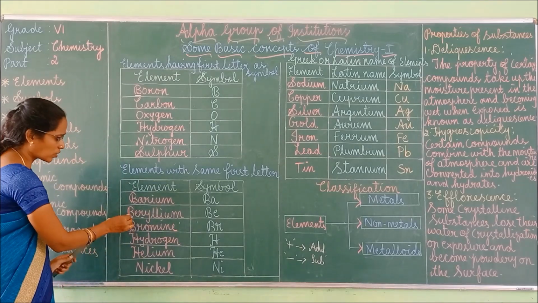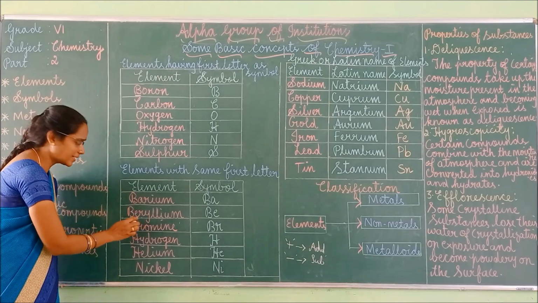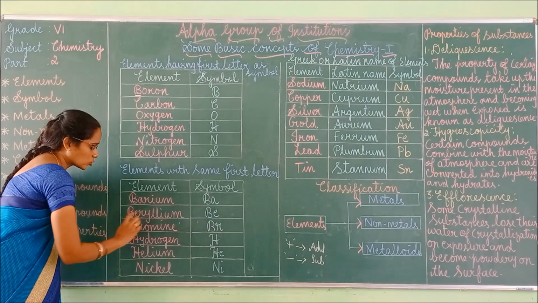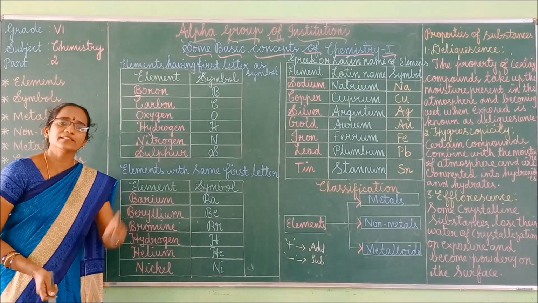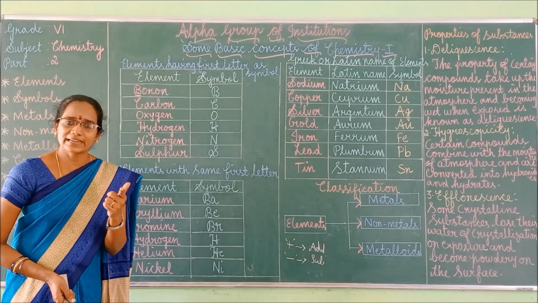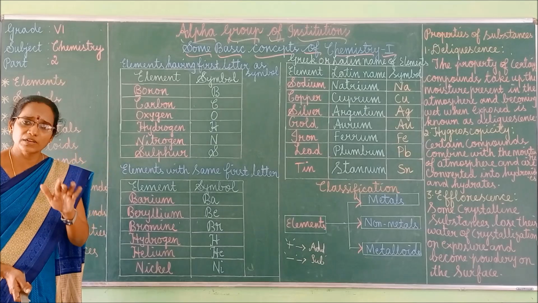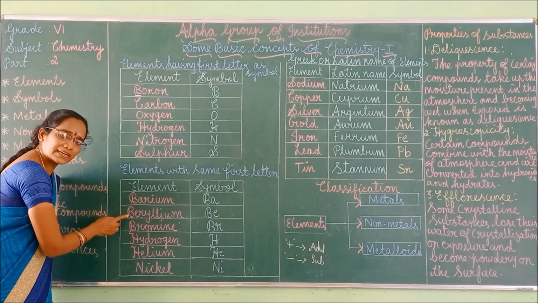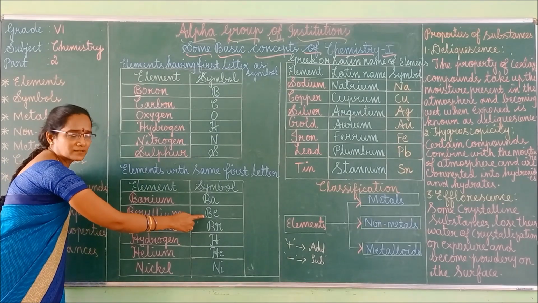Whereas for the beryllium element, we have to take the first letter and second letter, isn't it? So the first letter should be in uppercase and the second letter in lower case. So the symbol of beryllium is Be. Okay, for some elements we take the first letter as symbol. For some elements we take the first letter as well as the second letter. For beryllium, first letter is B, second letter is E. So the symbol of beryllium element is Be.